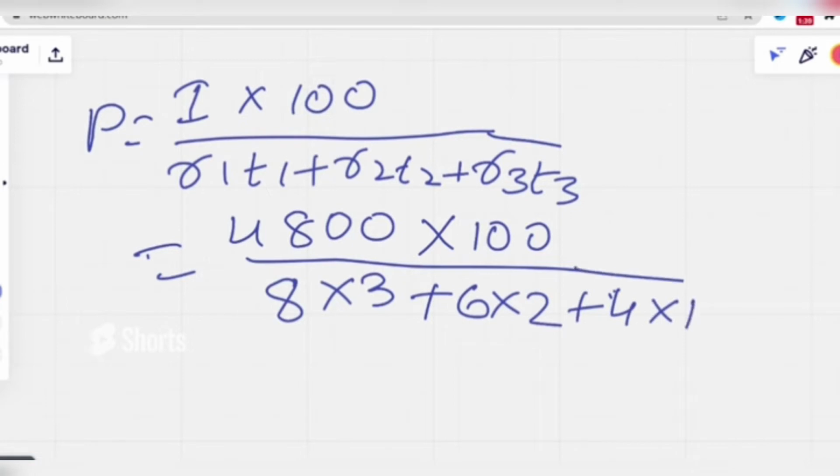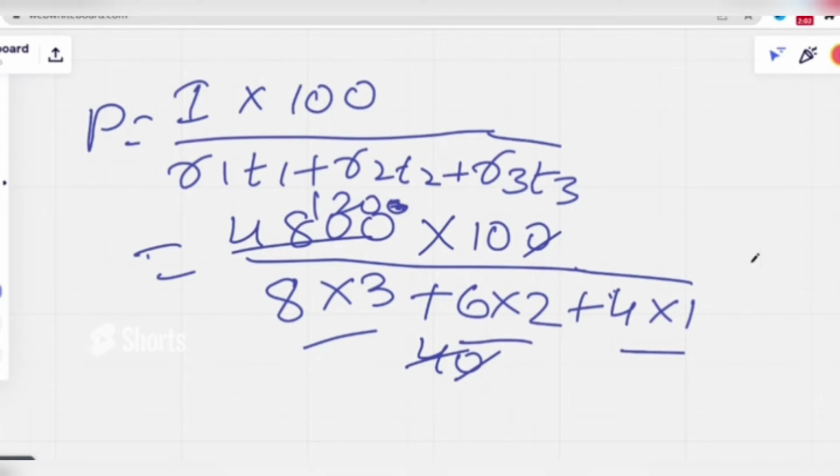If we calculate, 8 times 3 is 24, 24 plus 12 is 36, 36 plus 4 is 40. So this is assumed as 40, and we can cancel this. So P is exactly 120 times 4,800 divided by 40, so the answer is going to be 12,000.